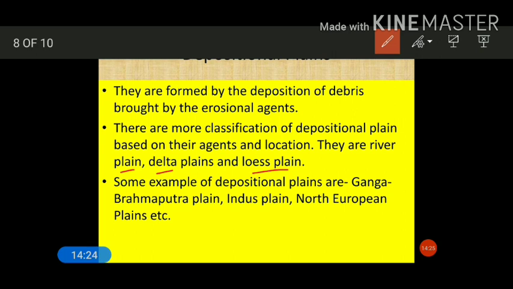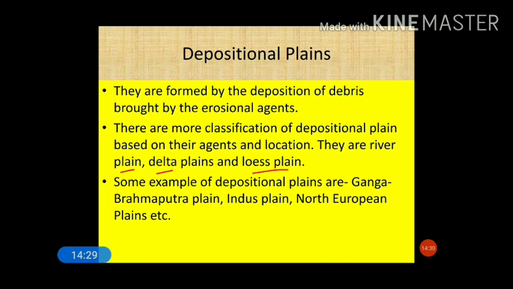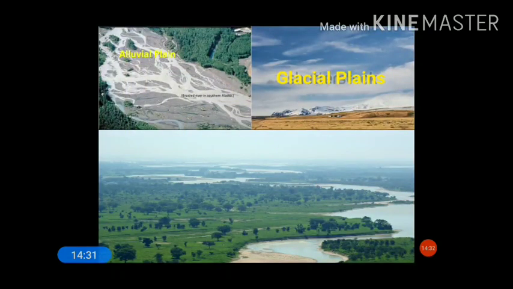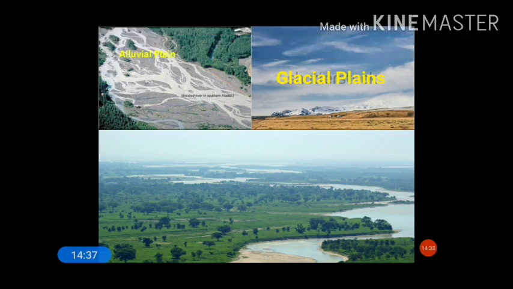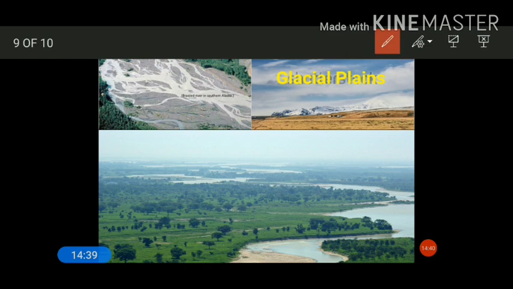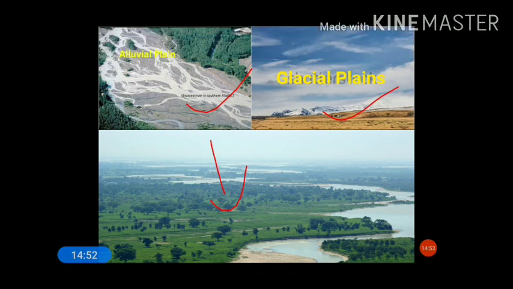You can see some images of depositional plains separately. This is an alluvial plain, this is a glacial plain formed by glaciers, and this is also part of the alluvial plains formed by the Ganga Brahmaputra river.